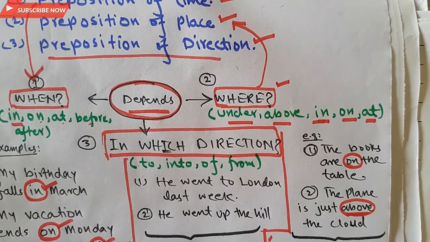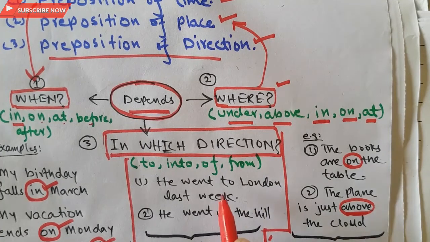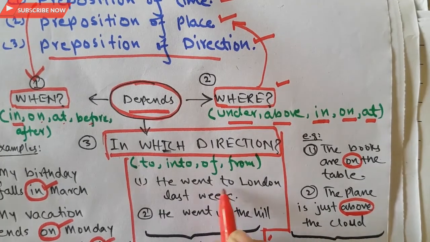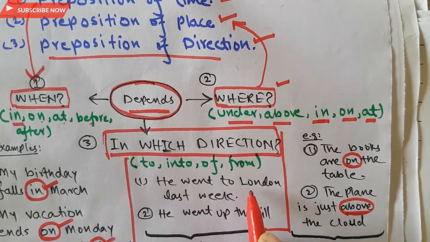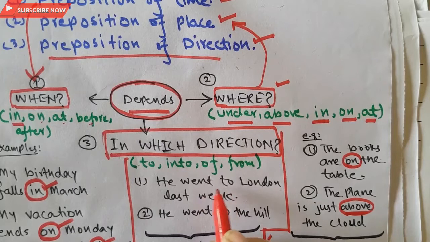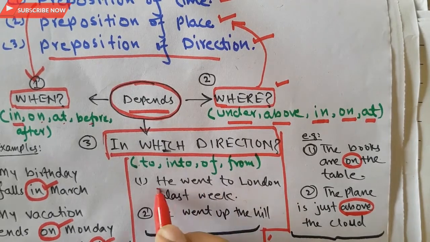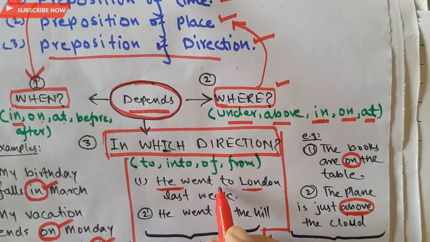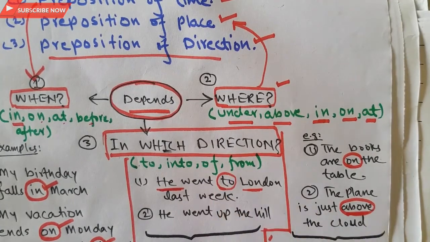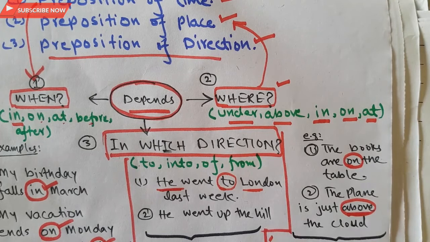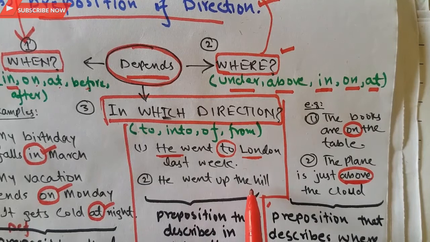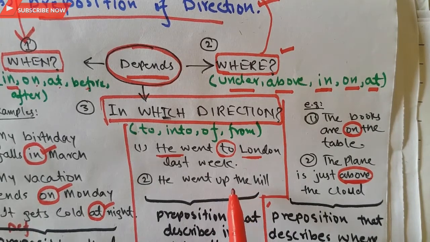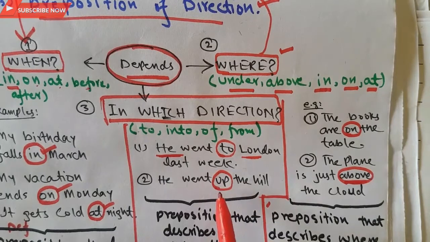If someone asks me where he has gone, I will say that he went. If I say he went London last week, it will be incomplete because it will not link the pronoun with the place, which is London here. If I want to link this pronoun with London, I must use the word to, and here to will be treated as a preposition of direction. Okay, and the next example is he went up the hill. Where did he go up? He went up the hill. Up is used here as a preposition.